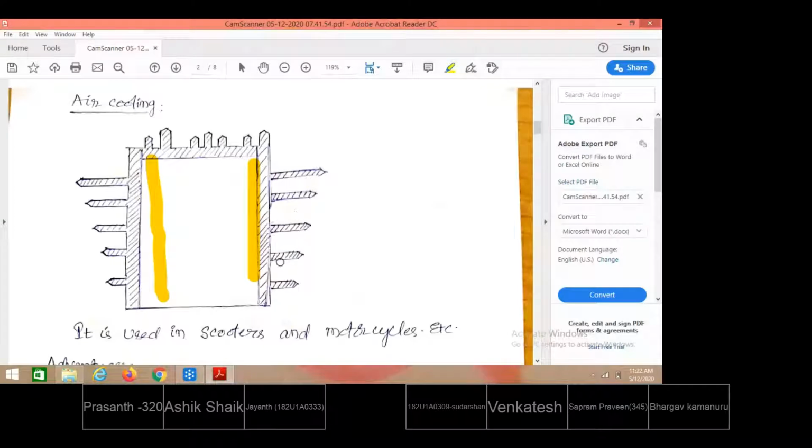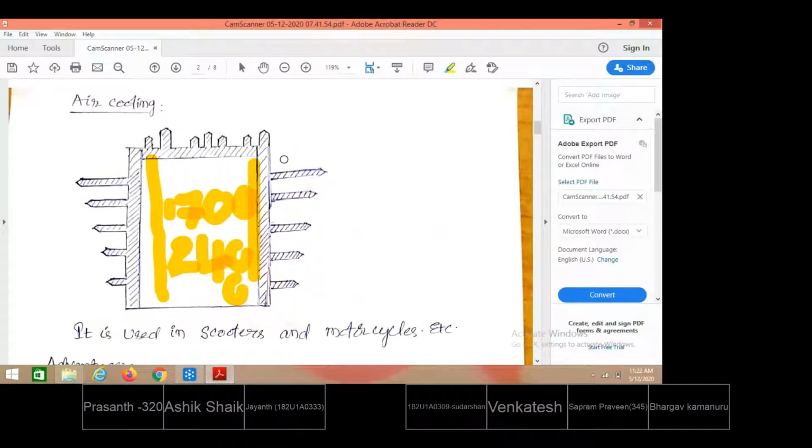If no fins are provided, hardly the outer surface of the cylinder is exposed to the atmospheric air. The high temperatures developed may be 1400, 1700 to 2400. To reduce these temperatures to operating levels, like 500 or 600 degrees centigrade, there must be continuous dissipation of heat to the ambient.